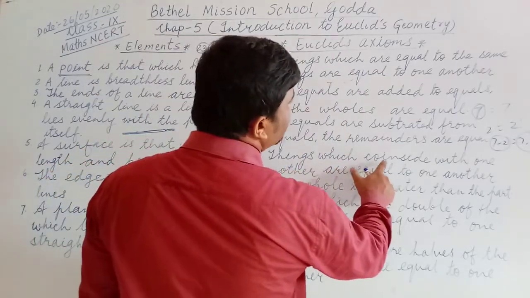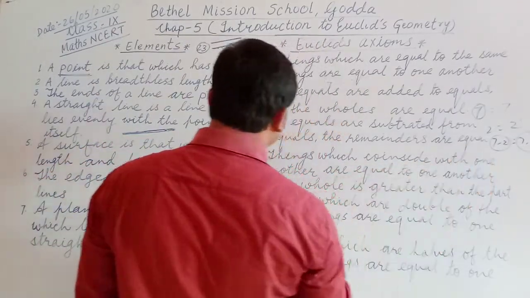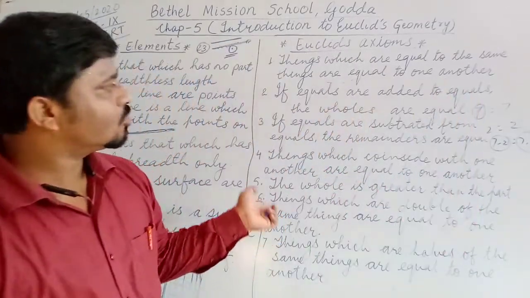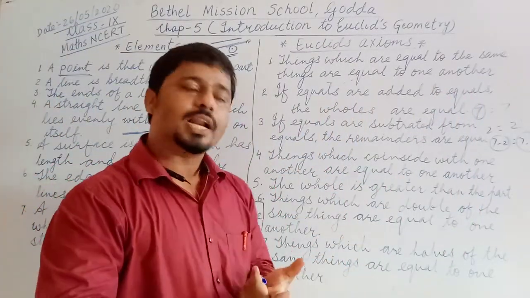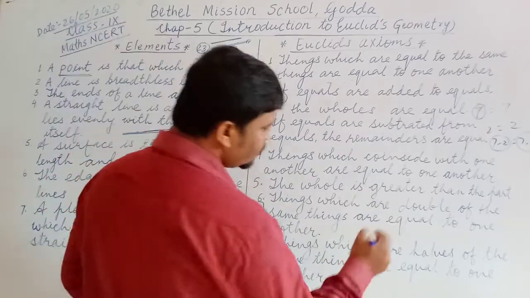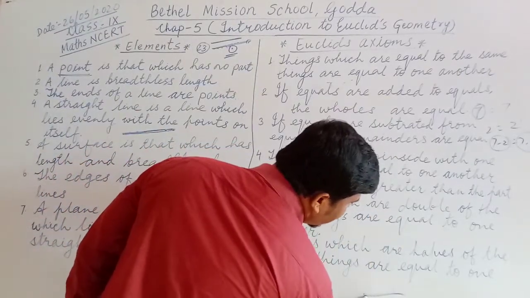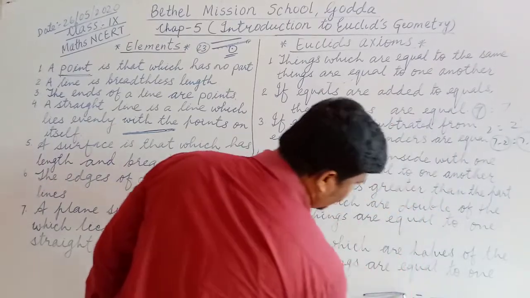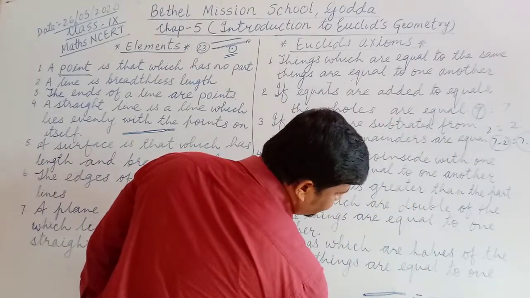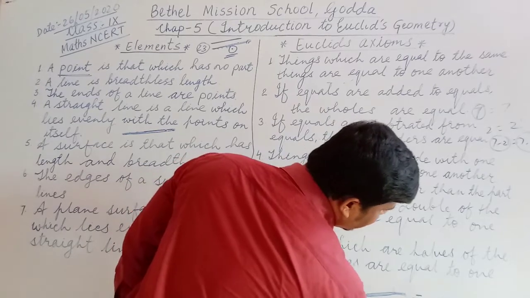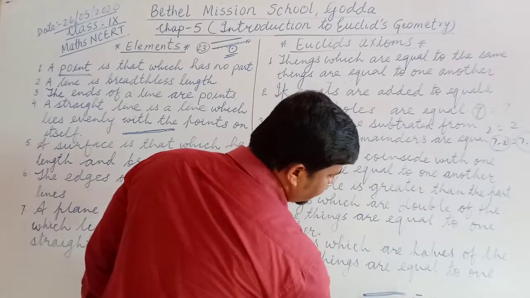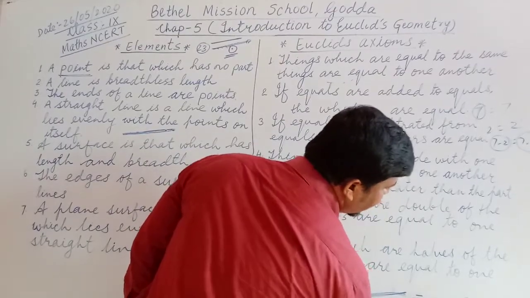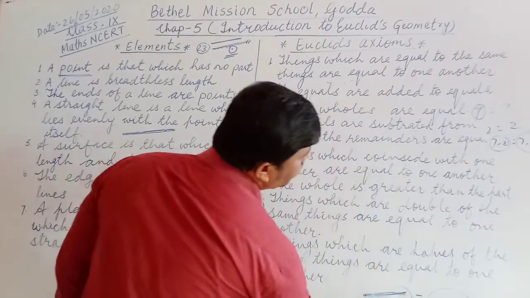Things which coincide with one another are equal to one another. Means anything which coincides with one another. Suppose 2 lines are there, this line and another line. When this line coincides with this one, and this coincides with this, then this portion will also be equal to this portion.